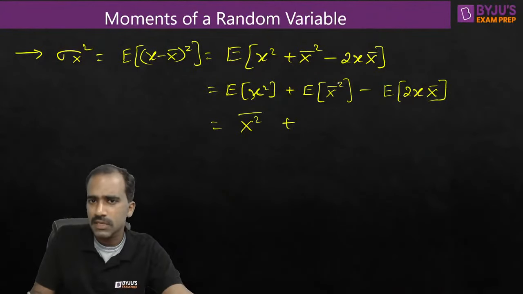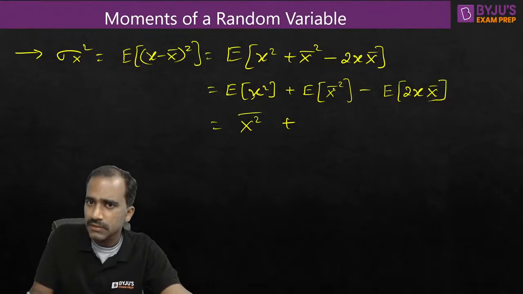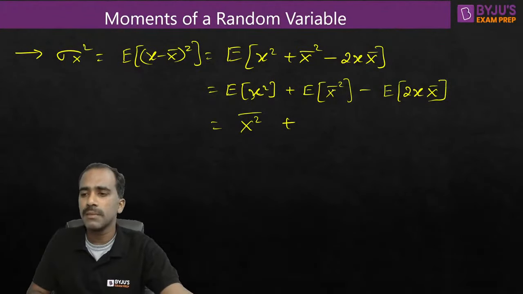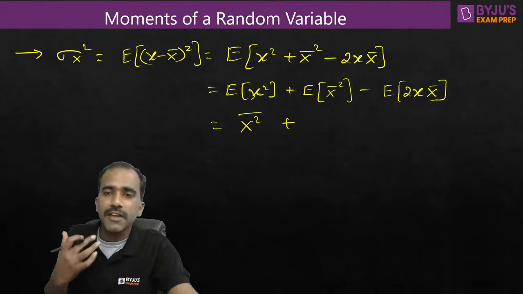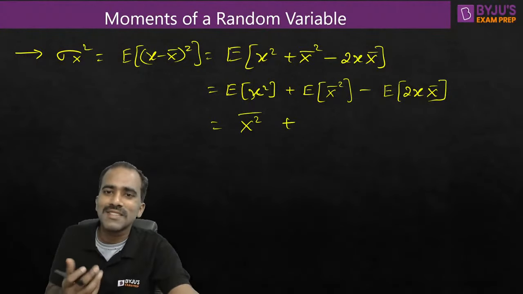Right. So this is a constant, correct or not? X bar means expectation is already applied. That expected value is a constant. After applying expectation, it's a constant. Constant squared is again constant. What is expectation of a constant? Anybody? Expectation of a constant is the same constant.